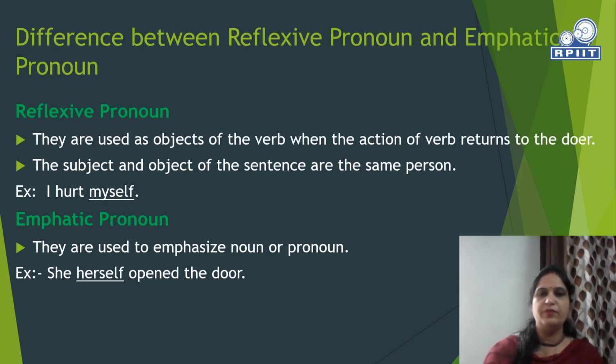There might be some confusion between reflexive pronoun and emphatic pronoun. So I will clear the difference between the both. Reflexive pronouns are used as object of the verb when the action of the verb returns to the doer. The subject and object of the sentence are the same person. Example, I hurt myself. Here the doer is affected by his action only. Emphatic pronouns are used to emphasize a noun or pronoun. She herself opened the door. Herself emphasizes she. So this is an emphatic pronoun.